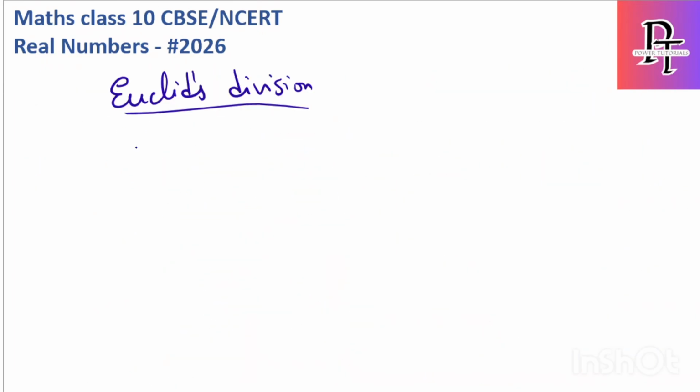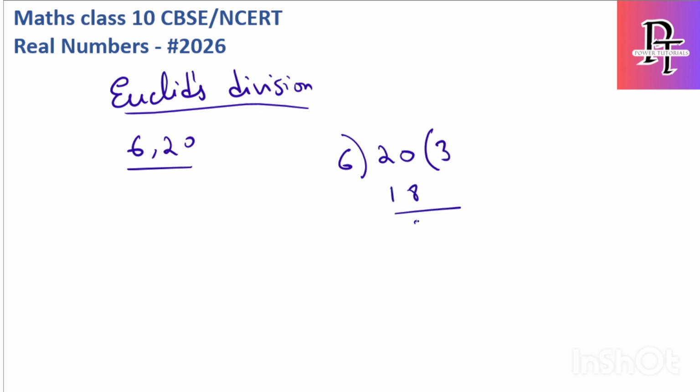So what we have to do is, for 6 and 20, first use the smaller value. So 6, inside write 20, and try to divide it. You will get 6 3s are 18. So what is remaining? 2. Now let's divide 6 by 2. Now we get 2 3s are 6. We are getting the remainder as 0. Till the remainder is 0, I have to keep doing it, and this is the HCF.